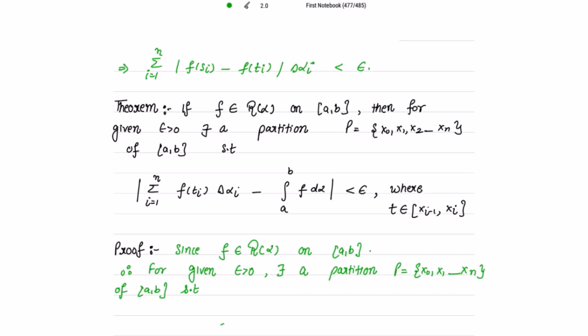Since f is Riemann integrable on closed interval [a, b], for given epsilon positive, there exists a partition P of closed interval [a, b] such that U(P, f, alpha) minus L(P, f, alpha) is strictly less than epsilon. This is a known result when f is Riemann integrable, and for given epsilon I have this partition, then U(P, f, alpha) minus L(P, f, alpha) is less than epsilon. Mark this as 1.